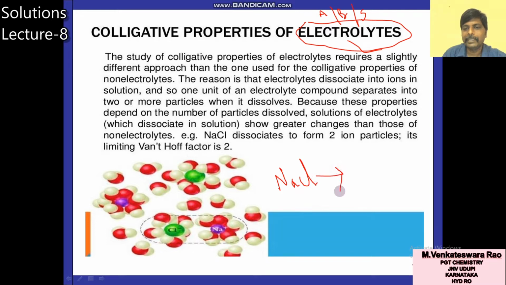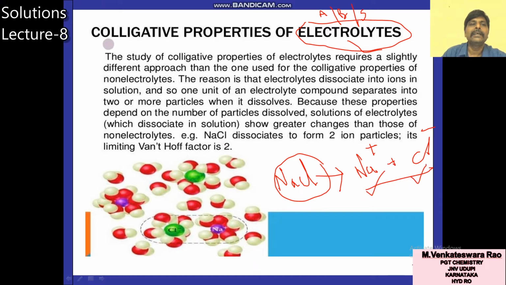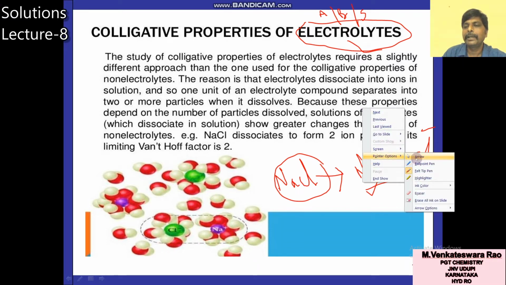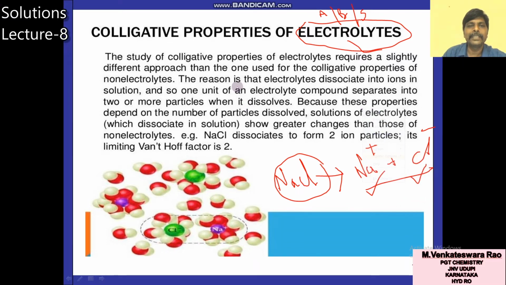You drop NaCl in water, you will get two particles, Na plus and Cl minus. So colligative property of NaCl has more value than expected because it undergoes dissociation, it undergoes ionization. Colligative properties of electrolytes have more values because they undergo ionization.